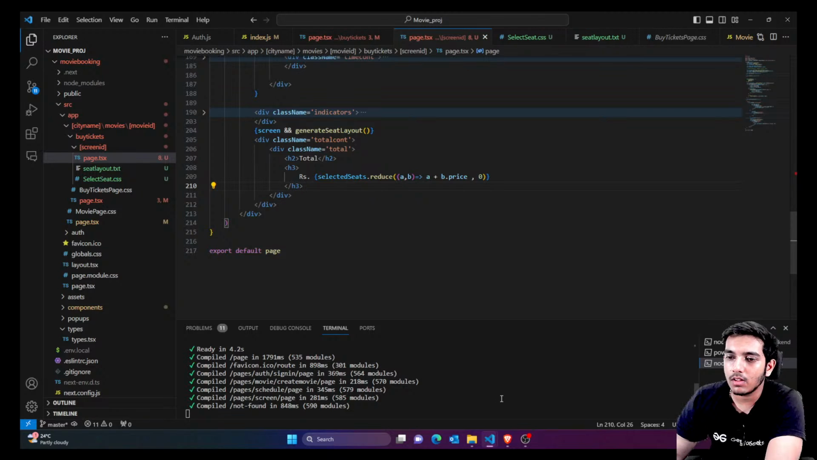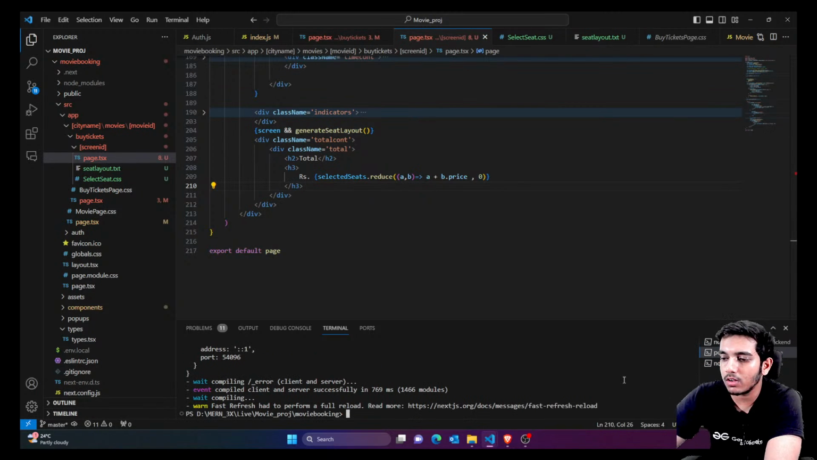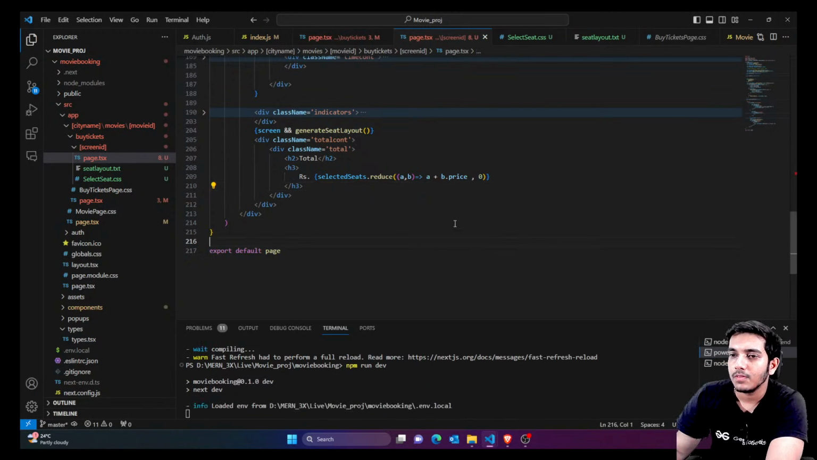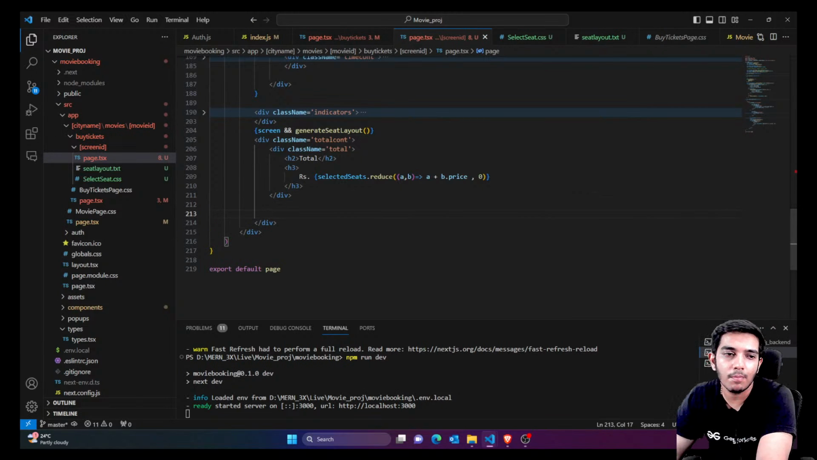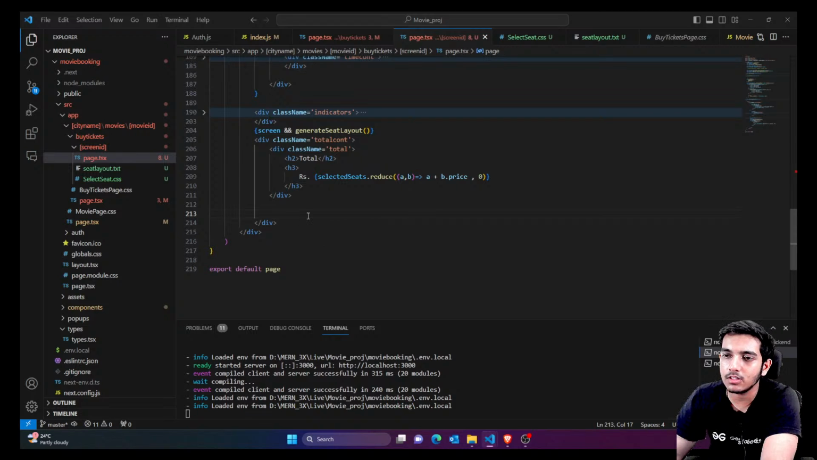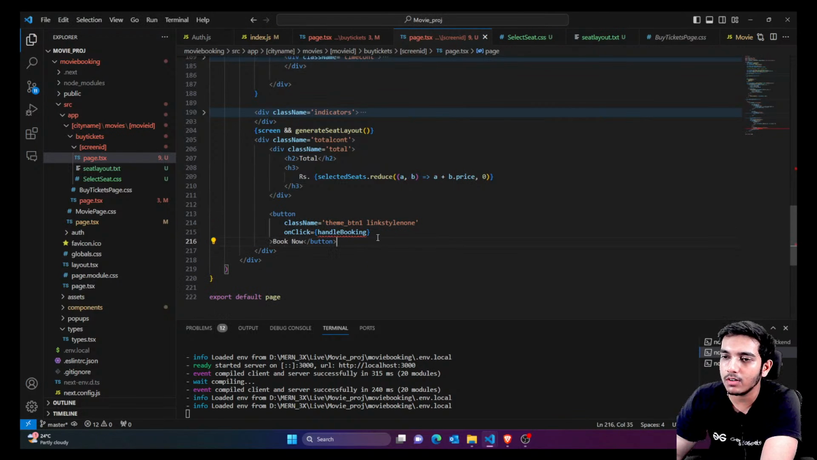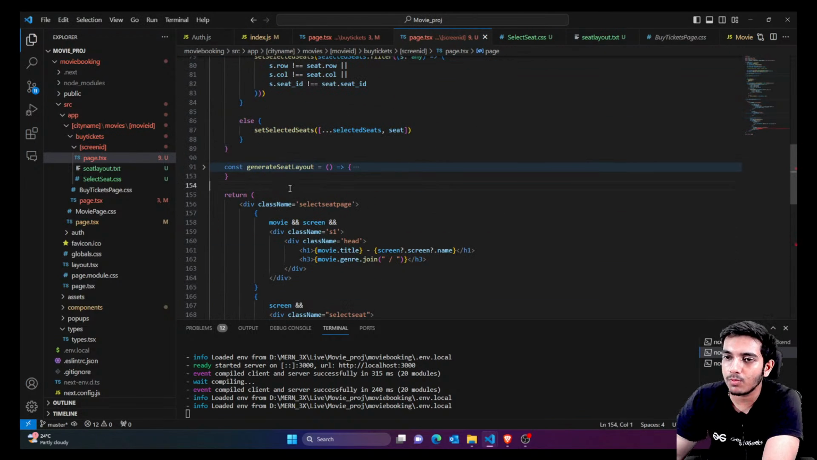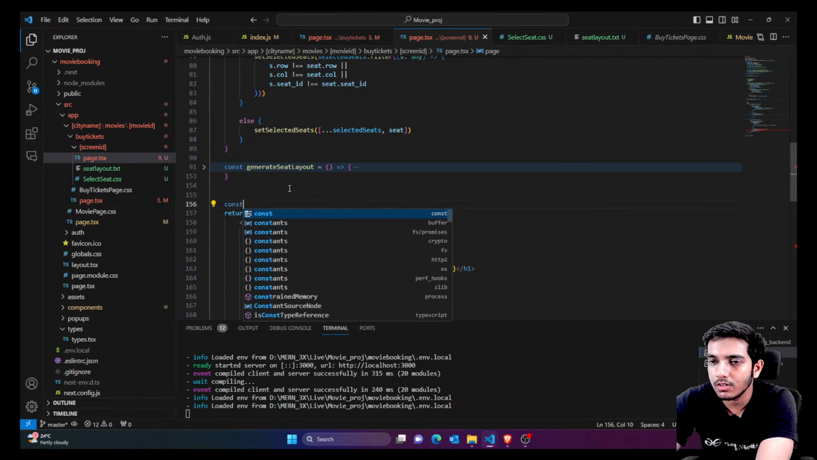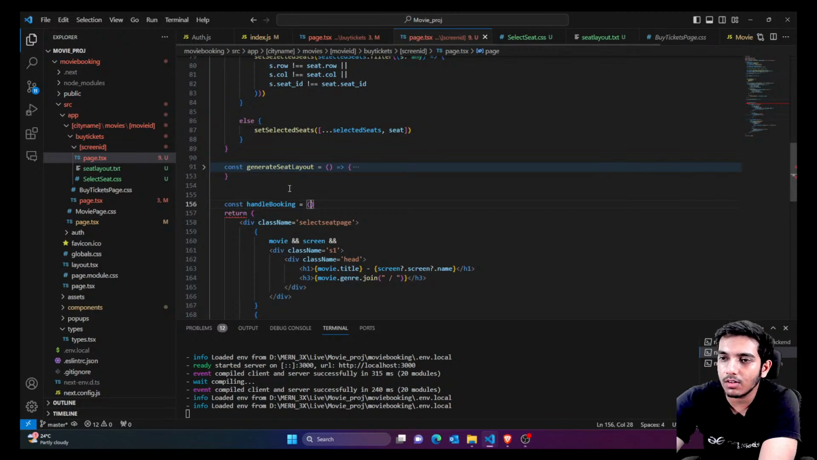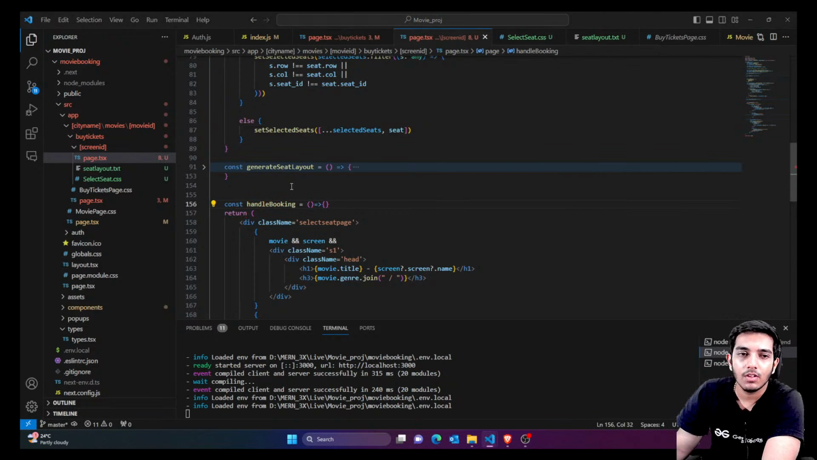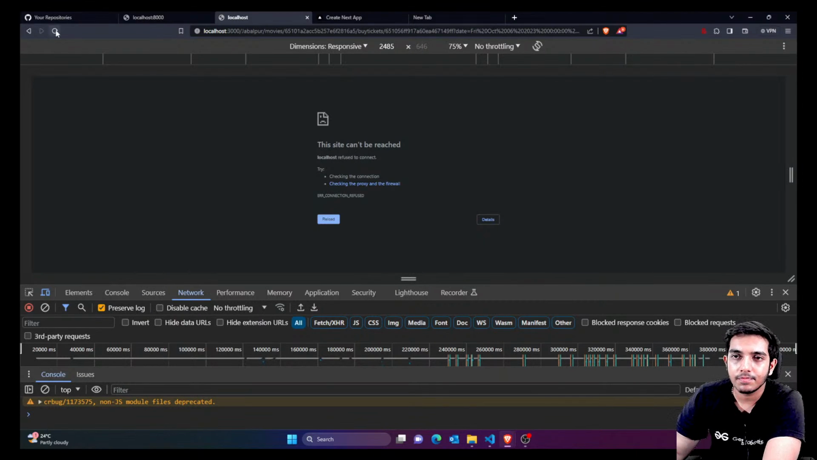I think it's stopped working. Let me just restart. And after this total container, I'm going to have one more button, which is for booking, that is the book now button. We're going to create this button somewhere here. So I'll just say const handleBooking, and this is again a function. So let's reload.